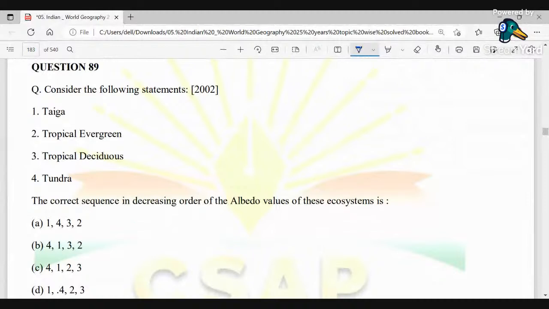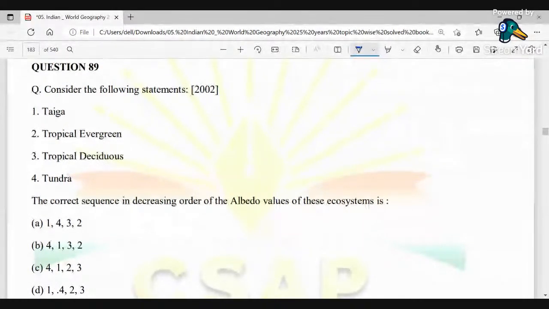So if I say albedo, what basically does albedo mean? Albedo is the proportion of the incident light or radiation that is reflected by a surface, typically that of a planet or moon. So what I have told you is that albedo is the proportion of the incident light or radiation that is reflected by a surface, typically that of a planet or a moon.